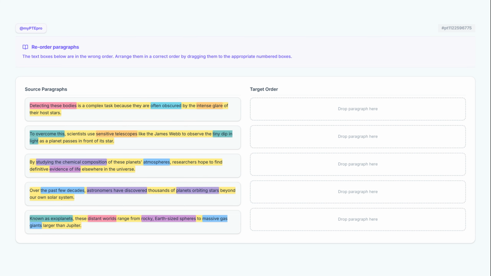I am placing this sentence in the fifth position as the concluding thought. The reference to these planets' atmospheres ties back to the specific planet mentioned in sentence 4. It moves from the method of detection to the ultimate objective of finding life elsewhere in the universe.